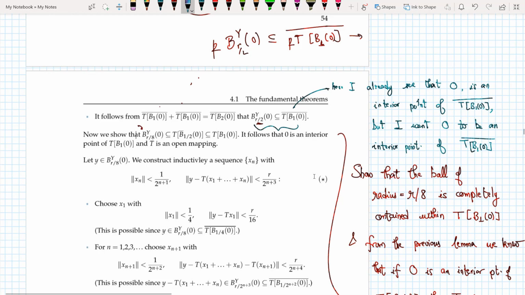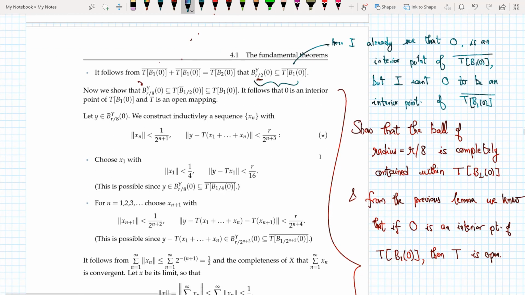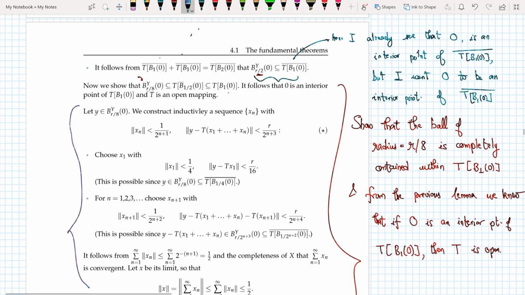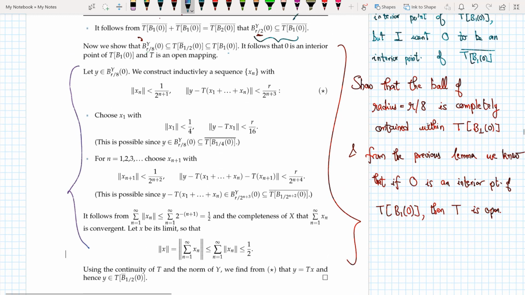If I show that I could draw a ball of radius R by 8 around 0 and this ball is a subset of TB10, then 0 is an interior point of TB10 and hence T is open. So from this point onwards, it's just a technical argument, a technical algorithm.